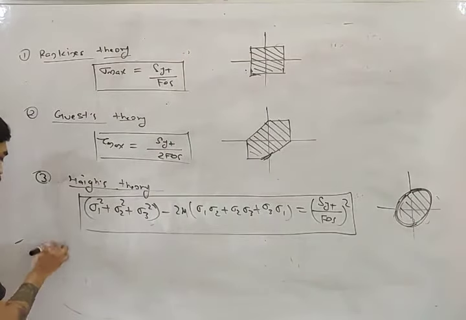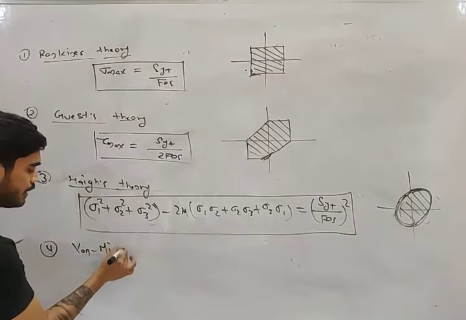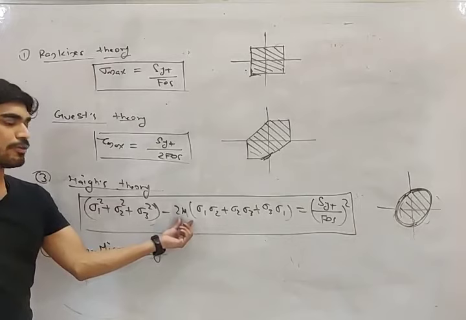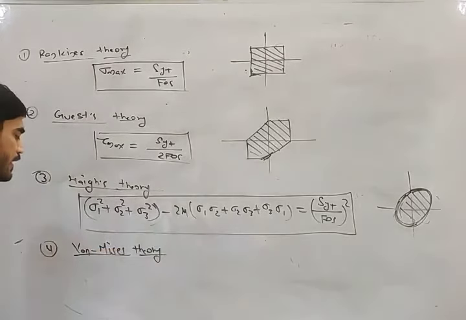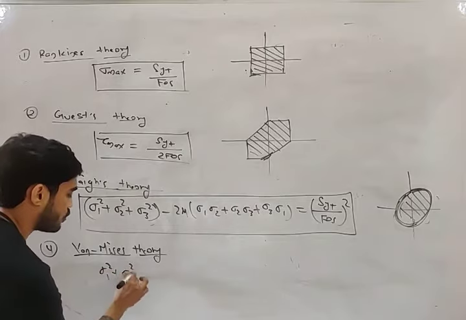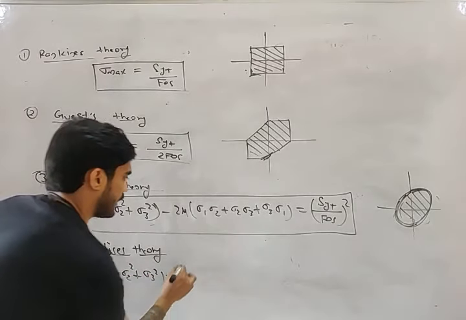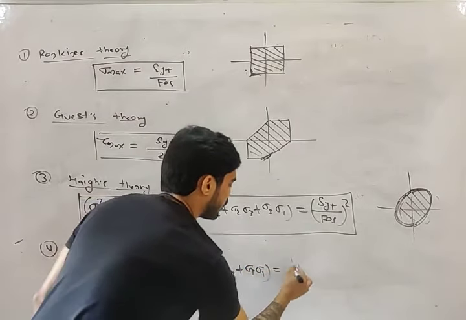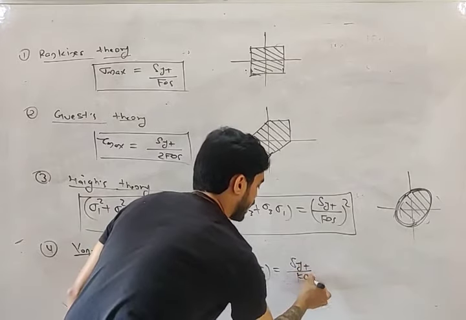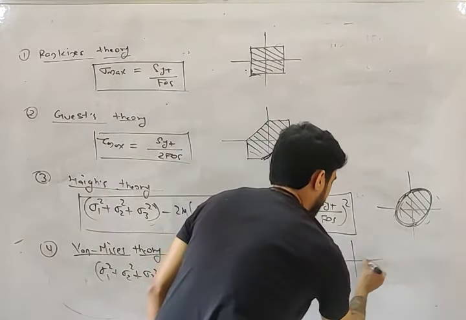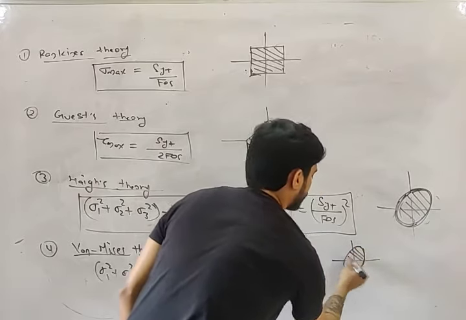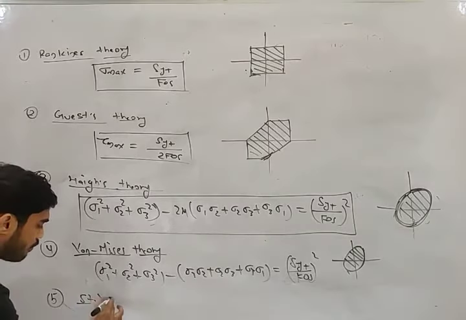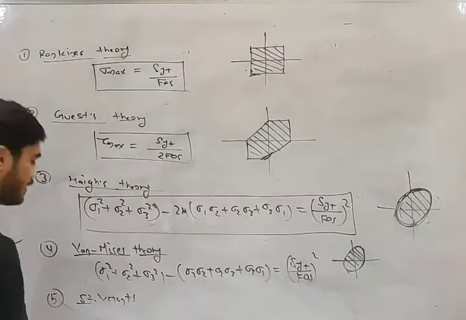Then the fourth theory, my friend, von Mises theory. I told you, it is very easy to remember the equation. In this equation, just put mu equals 0.5, so this one will become 1. So sigma 1 square plus sigma 2 square plus sigma 3 square minus (sigma 1 sigma 2 plus sigma 2 sigma 3 plus sigma 3 sigma 1) equals (SYT by FOS) whole square. And what is the safe region? Same, an ellipse. Then, my friend, the fifth theory, Saint Venant's theory.